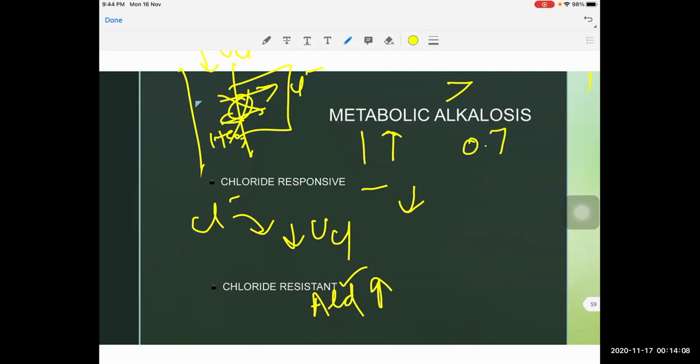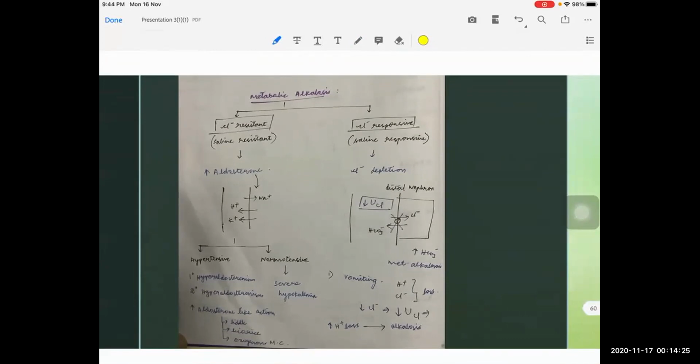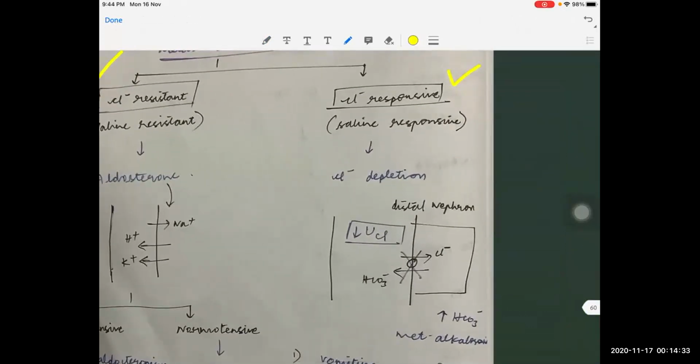The second type is chloride resistant, where the patient will have increased aldosterone, and we are going to see how this aldosterone contributes to metabolic alkalosis. So this is the flowchart I prepared for metabolic alkalosis. There are two types: one is chloride responsive, and the other is chloride resistant. Chloride responsive is also called saline responsive.